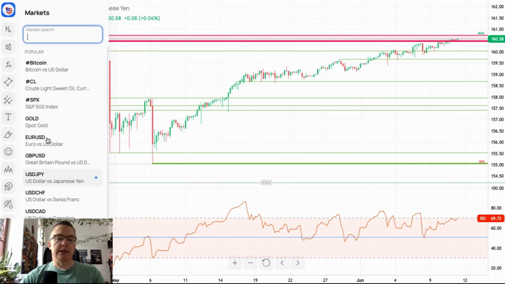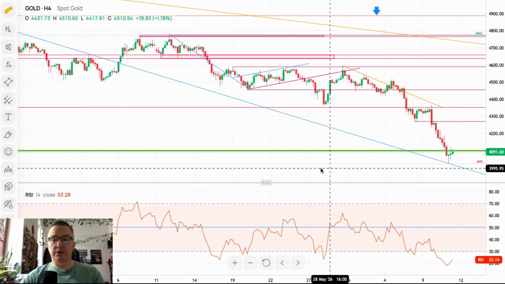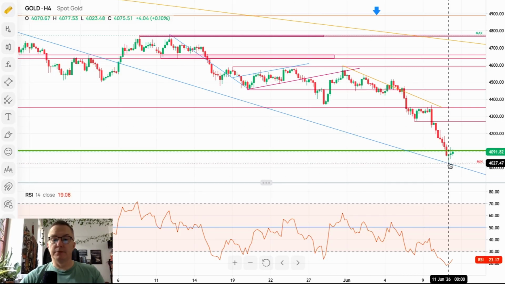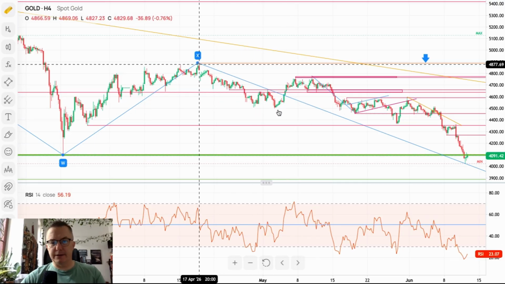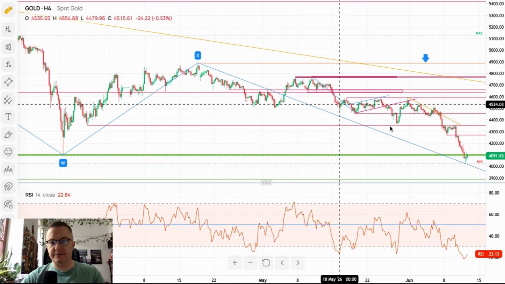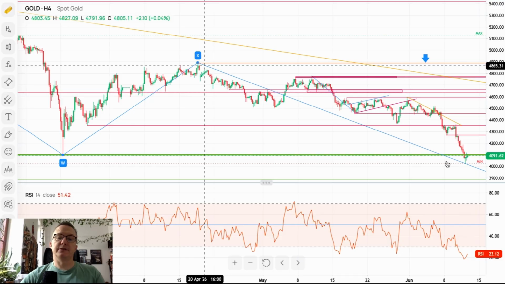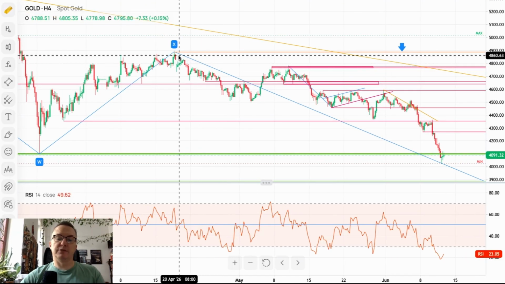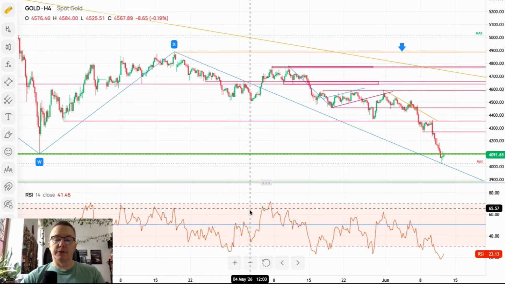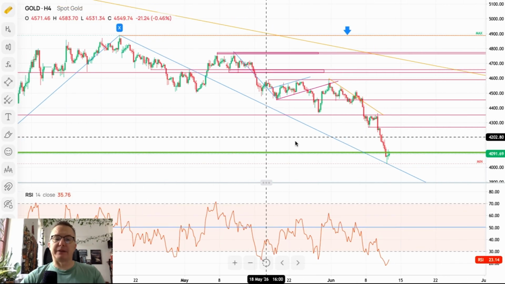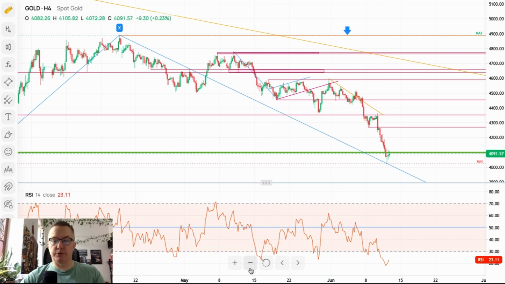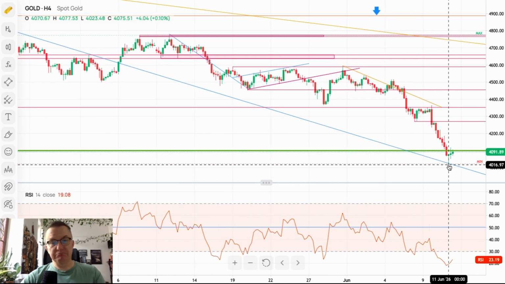Okay, gold. Well, gold definitely hits the blue trend line. What is the blue trend line? This is not a trend line. Apparently it looks like a trend line. Yes, it is some sort of trend line, but it's just showing us the movement to the downside as the wave Y of the overall WXY complex corrective pattern evolves lower. So what we got here is a hit of this accidental trend line and movement to the upside.